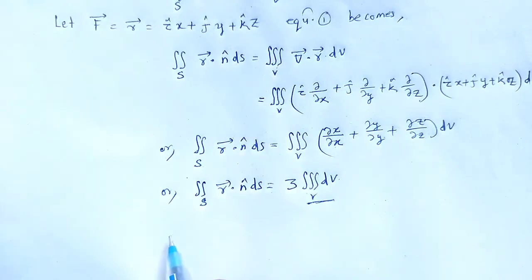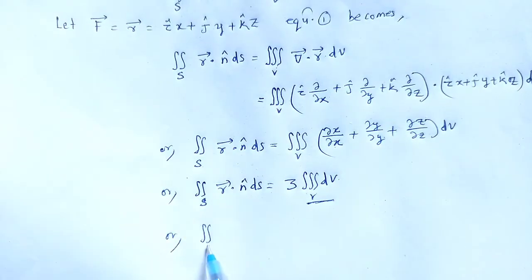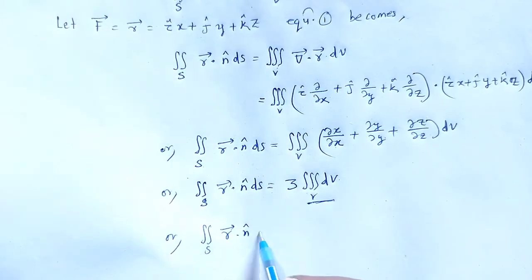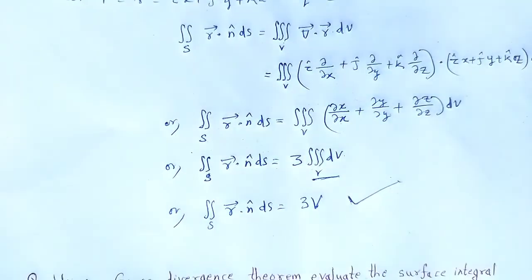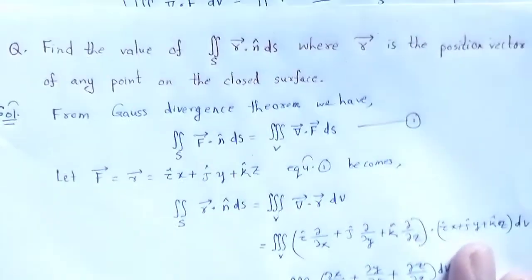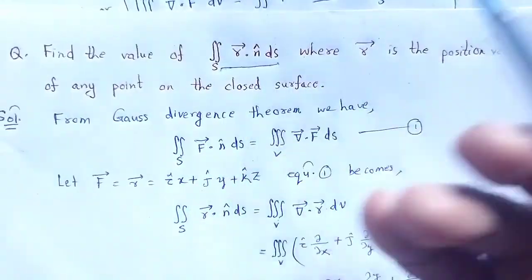This one is the entire volume, so the integral over S of r dot n cap dS is equal to 3V. This is the final answer of the given integral.